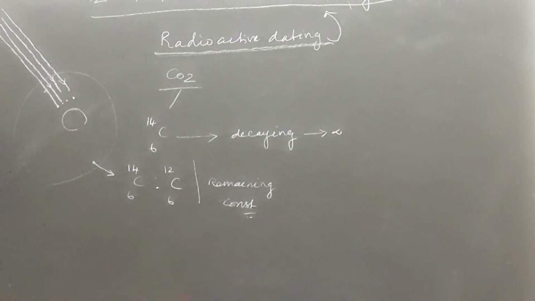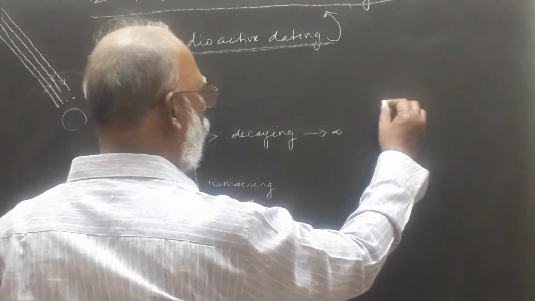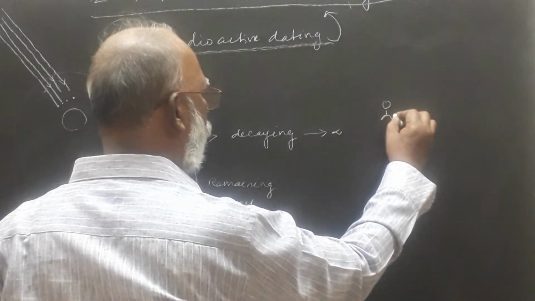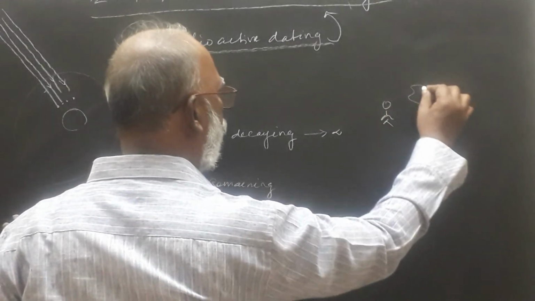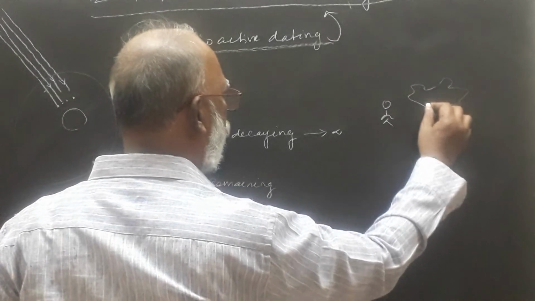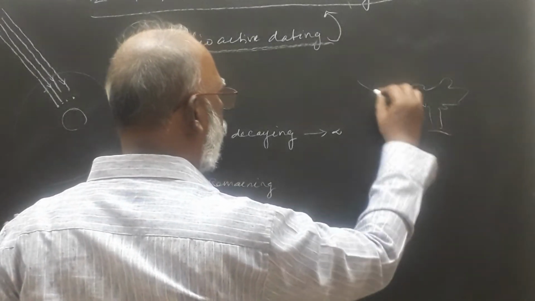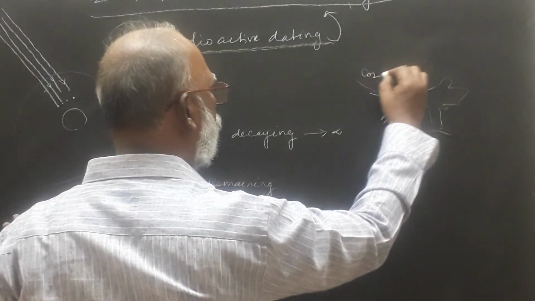Okay. Next thing, how can we utilize carbon 6C14 or carbon 6C12? Suppose a living man or a living tree is consuming carbon dioxide.